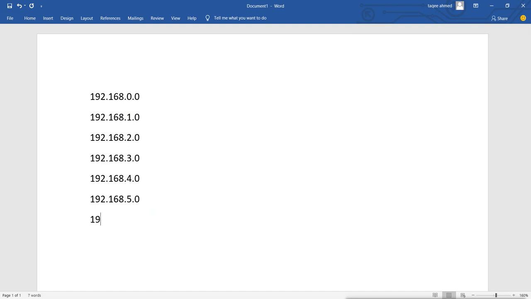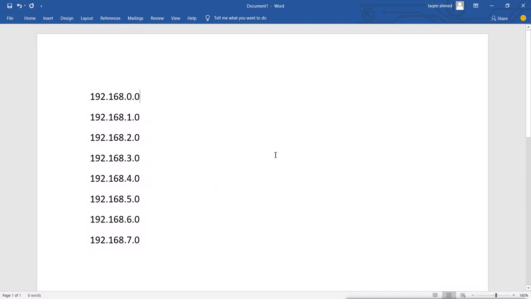Then I have 192.168.6.0, and I also have 192.168.7.0. So I have these different networks, and again I'm saying this is the network part. So these are different networks I have. Now I want to summarize these different networks into a single network. So how will we do that?